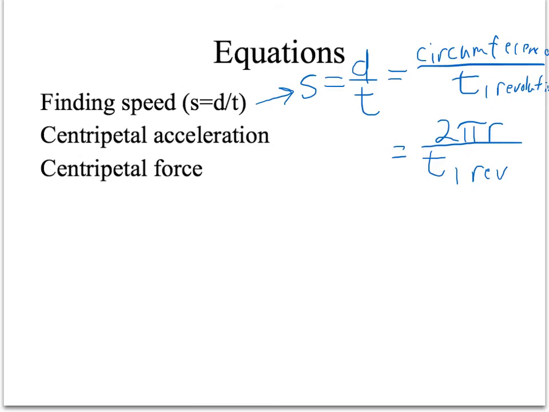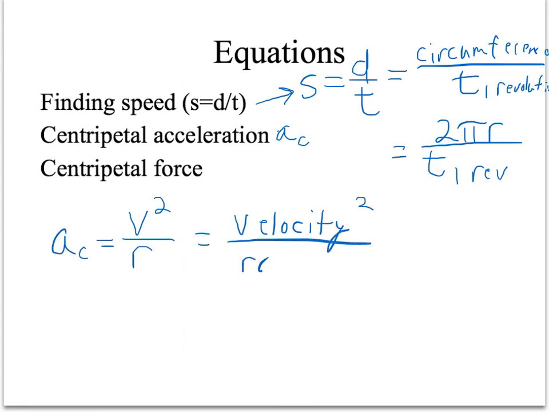A new equation, though, you'll have to be able to calculate centripetal acceleration, which I'm going to call a_c. And centripetal acceleration is calculated as velocity squared over the radius of the circle. So that's velocity, if you found the speed from finding speed, velocity squared over the radius of the circle. And that's the acceleration toward the center of the circle. So if you've got a circle, a_c is the acceleration toward the center of the circle.